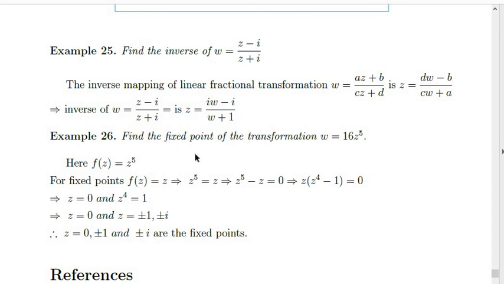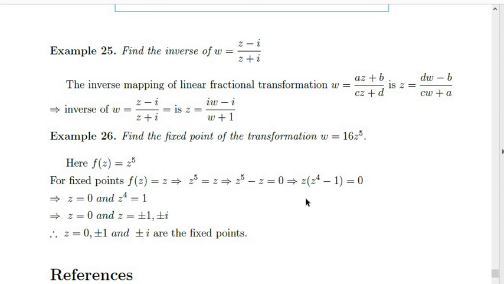Then the next question: find the fixed points of the transformation W is equal to Z raised to 5. The fixed points are where F of Z is mapped to Z. F of Z equal to Z, that is, Z raised to 5 is equal to Z. Z raised to 5 minus Z equal to 0.